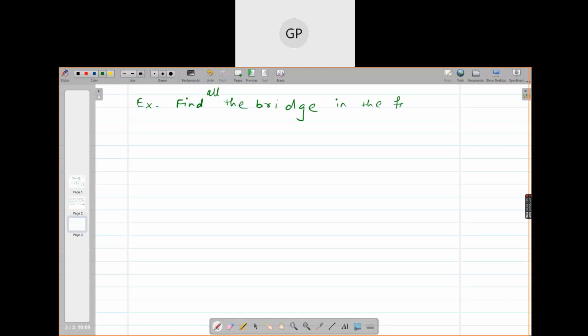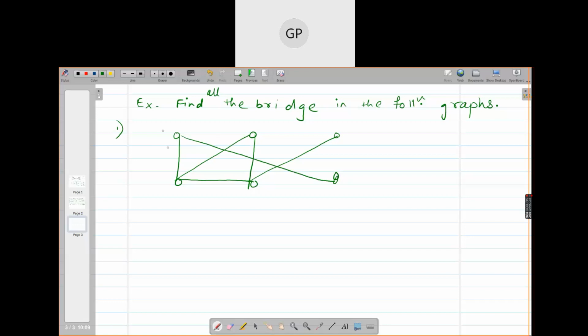Be quick. First one. Find the first one till I draw the second one.